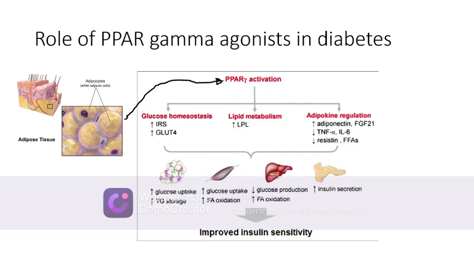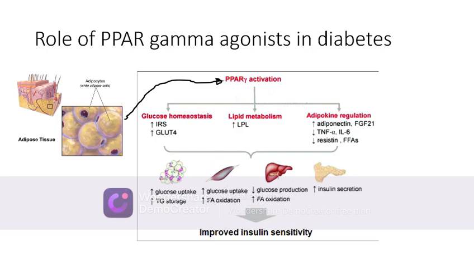They increase the lipoprotein lipase, which breaks down the triglycerides contained in the chylomicrons and releases the free fatty acids for fatty acid oxidation. Also, they cause regulation of adipokines, like an increase in adiponectin and fibroblast growth factor 21, and a decrease in TNF-alpha and interleukin 6 levels. All of this together increases the insulin-induced glucose uptake at the level of the peripheral cells like the muscles, and increases fatty acid oxidation.